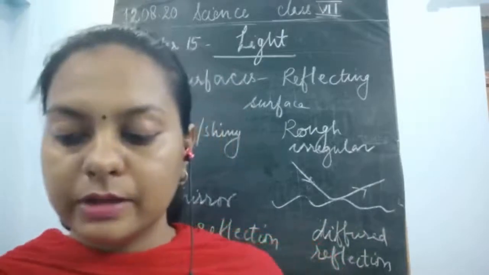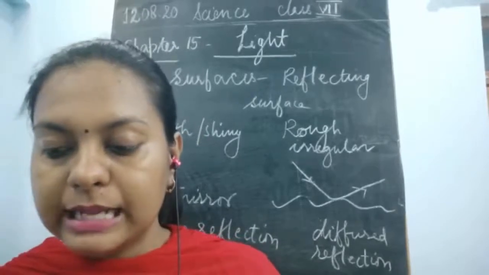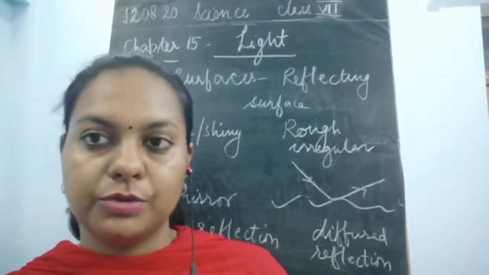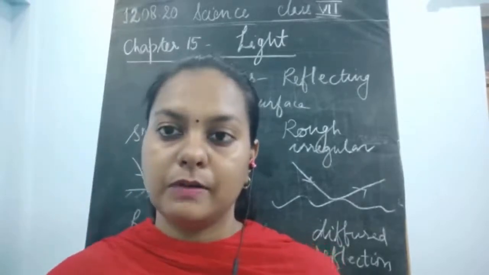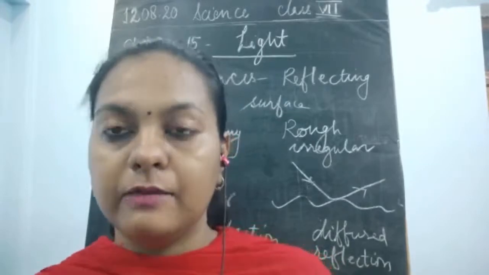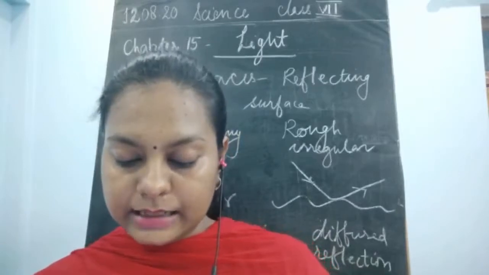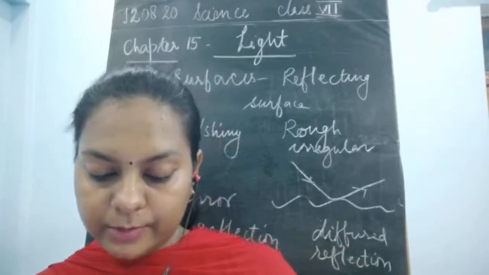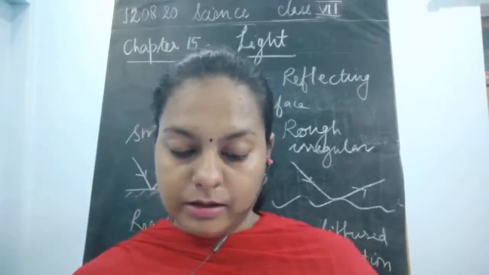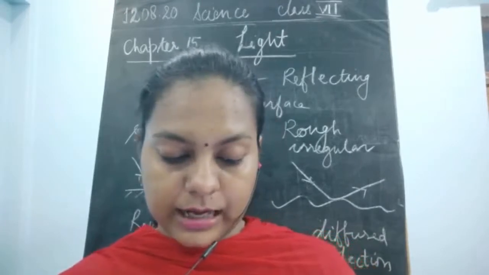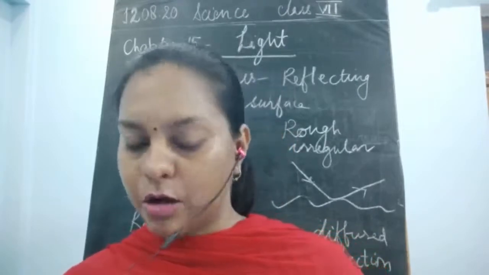Now the next thing given here is activity 15.2. You have to place a lighted candle, and then place one object in front of it, and observe what kind of image is being formed by the mirror. You will place a lighted candle in front of a plane mirror. Try to see the flame of the candle. It appears as if the candle is placed behind the mirror. So the candle which appears behind the mirror is the image of the candle formed by the mirror. This candle itself is an object.